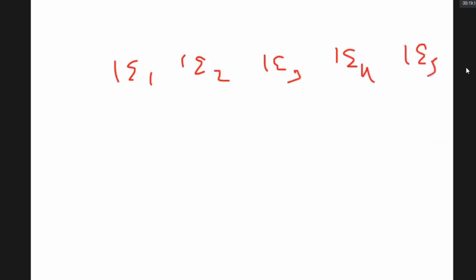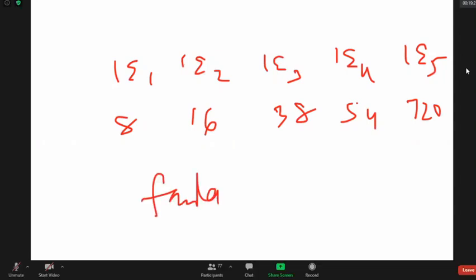Next model. IE1, IE2, IE3, IE4, IE5 of an element are like 8 volts, 16 volts, 38 volts, 54 volts, 720 volts. What is the formula of its sulfate?